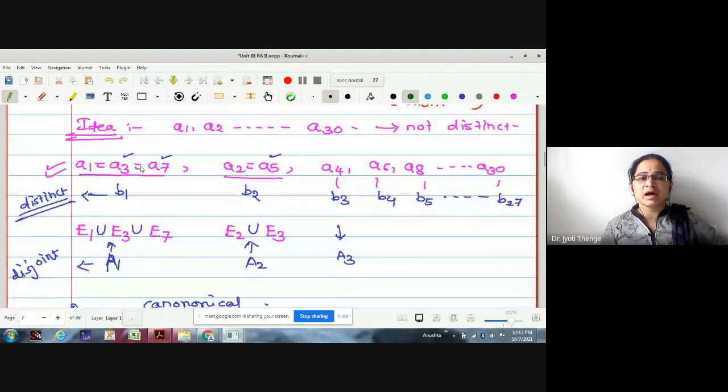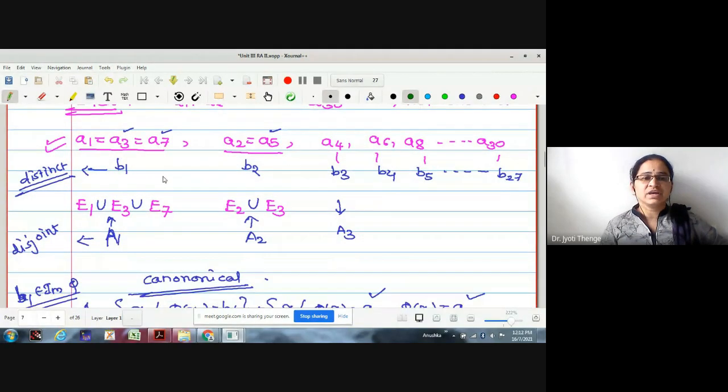That's why we have clubbed those elements together, which have the same values, and we have given the notation, say B1, B2, and likewise. Therefore, these images of phi become distinct, and then the corresponding underlying sets, that is the subsets of the domain, that is the pre-images of A1, which is E1, the pre-image of A3 is E3, the pre-image set of A7 is E7.